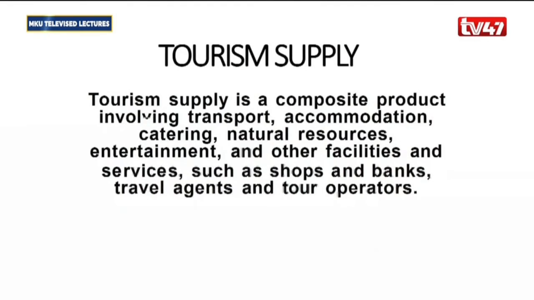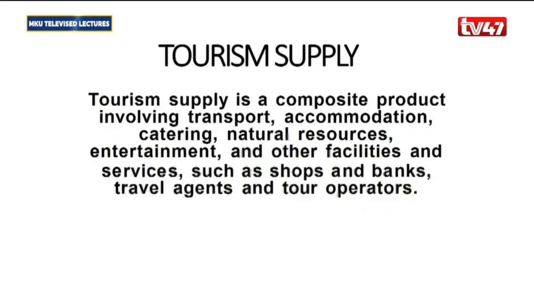So this supply, as we have mentioned, is a composite product. In other words, tourism supply is not one item. It's a composite or an amalgamation of several factors together. So it will involve accommodation, transportation, catering, natural resources, entertainment, and other facilities and services that are going to be availed to the visitor.